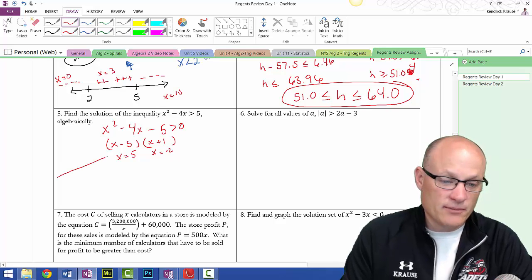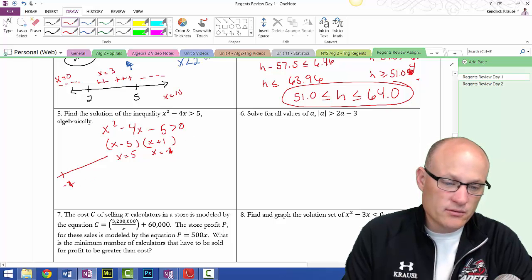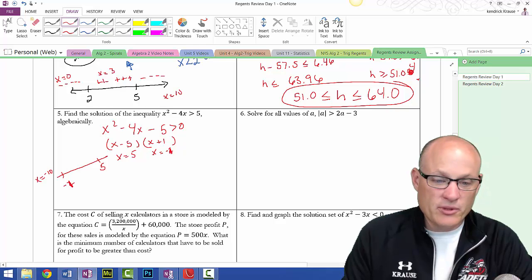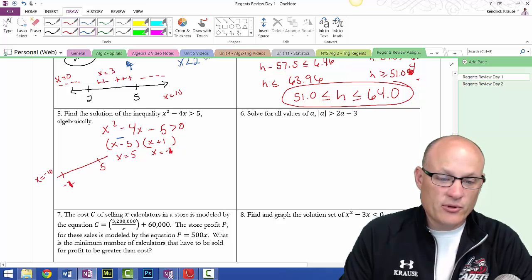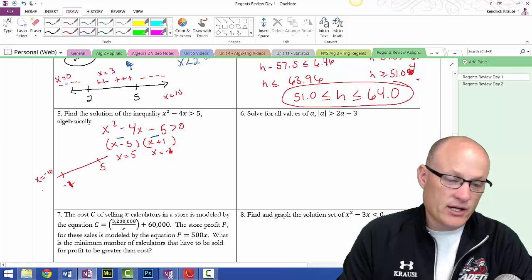Check the number line: negative 1 and 5. I'm going to test a number down here, like x equals negative 10. That would be negative and negative, so negative times negative is positive.